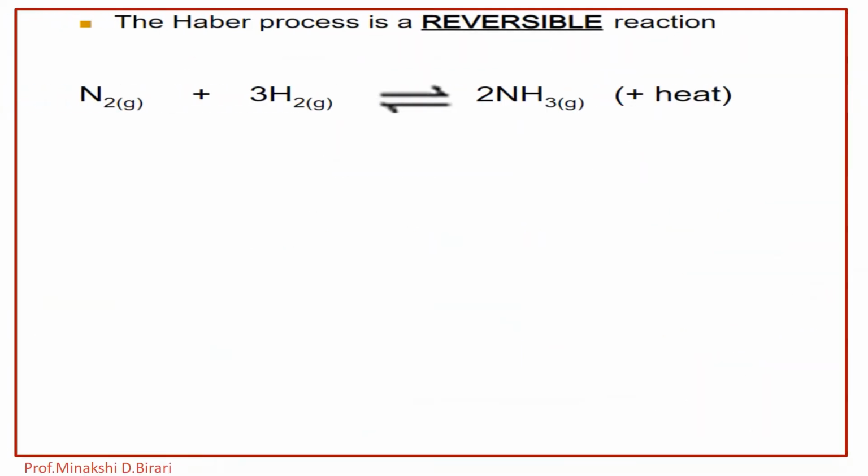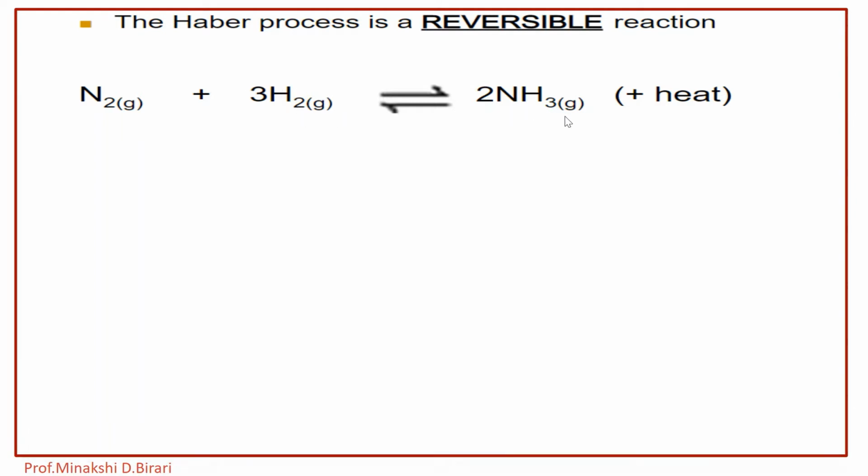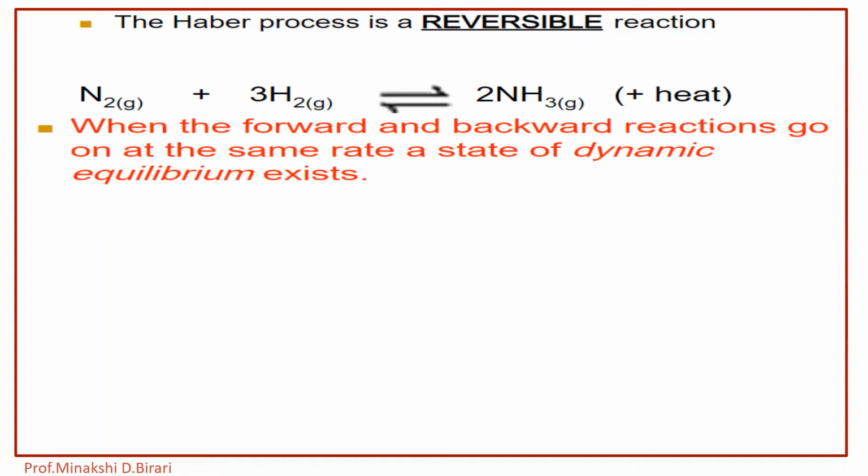We know that the Haber process is a reversible reaction in which one volume of N2 reacts with 3 volumes of H2 to give 2 volumes of NH3 with the liberation of heat. So the reaction is reversible and the forward reaction is exothermic. When the forward and backward reactions go on at the same rate, a state of dynamic equilibrium can exist.